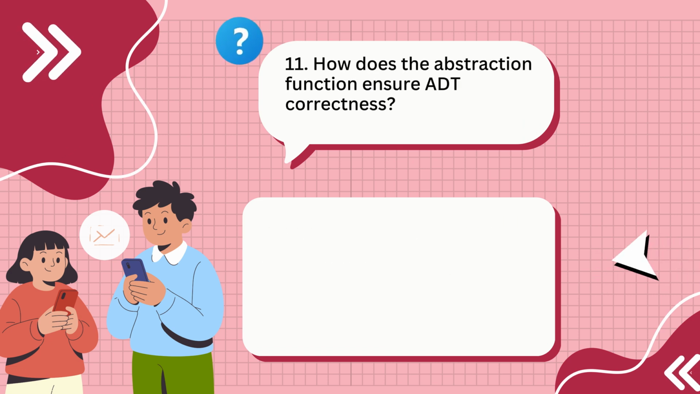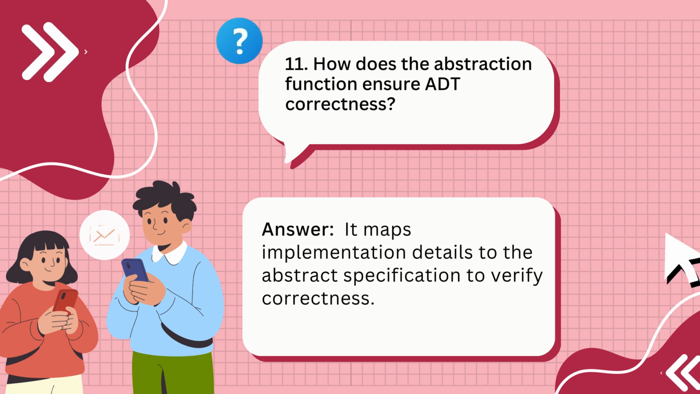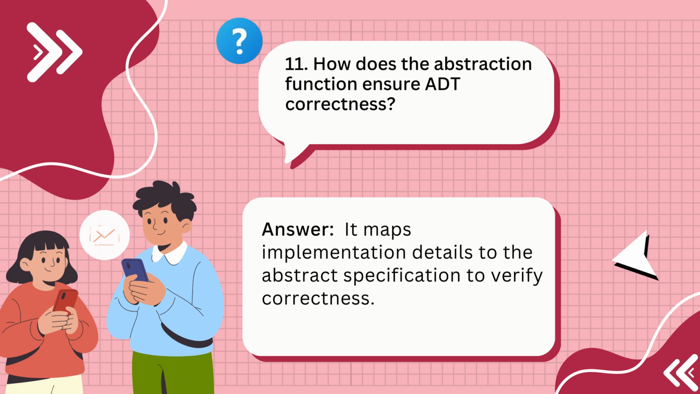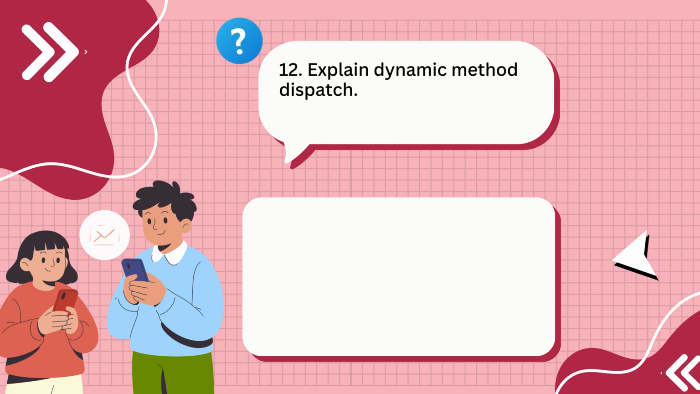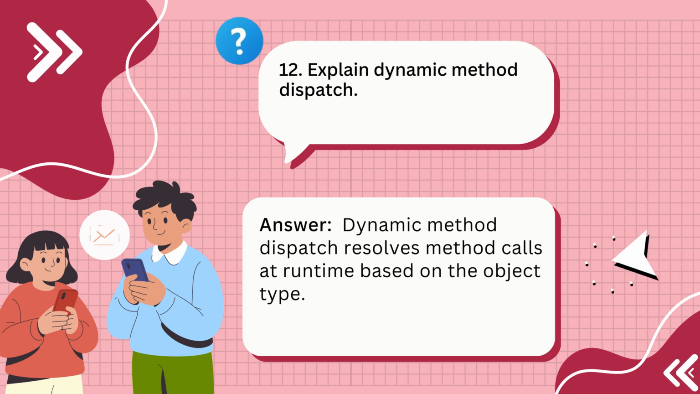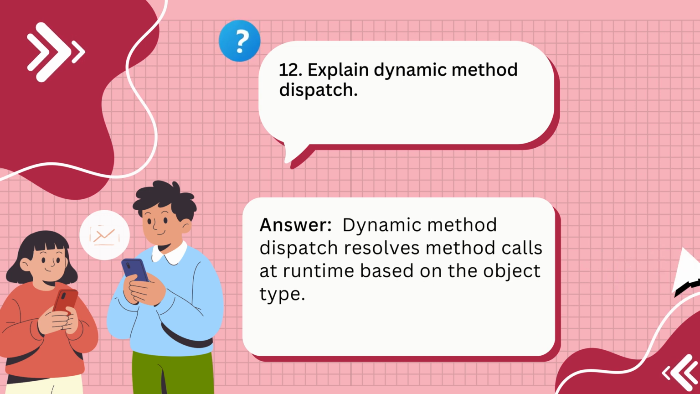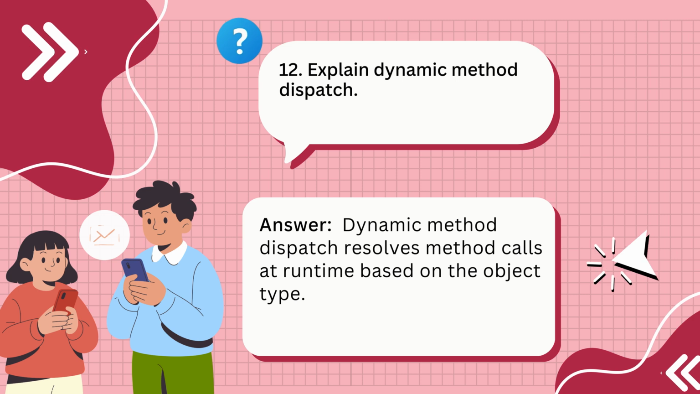11. How does the abstraction function ensure ADT correctness? Answer: it maps implementation details to the abstract specification to verify correctness. 12. Explain dynamic method dispatch. Answer: dynamic method dispatch resolves method calls at runtime based on the object type.